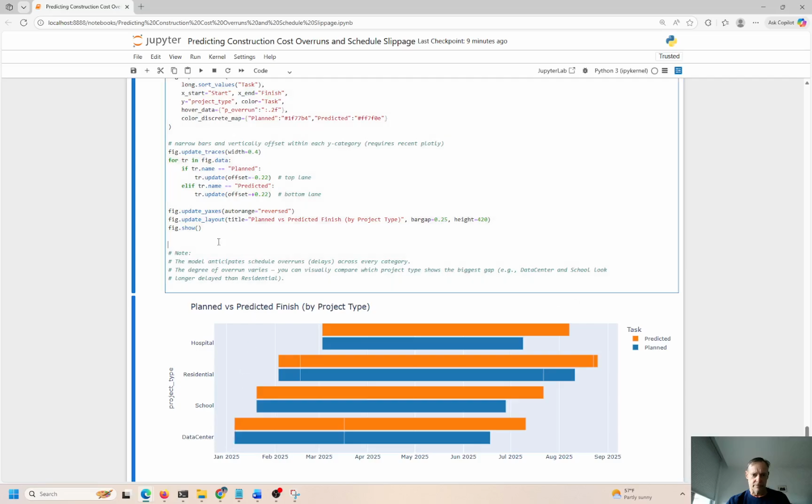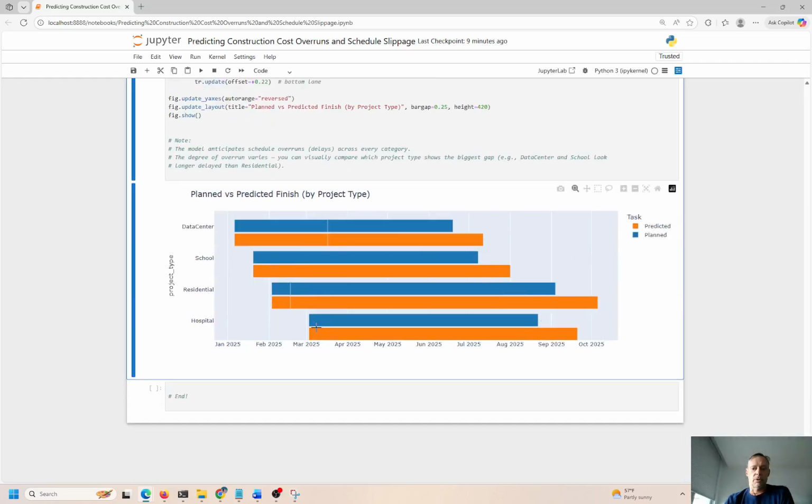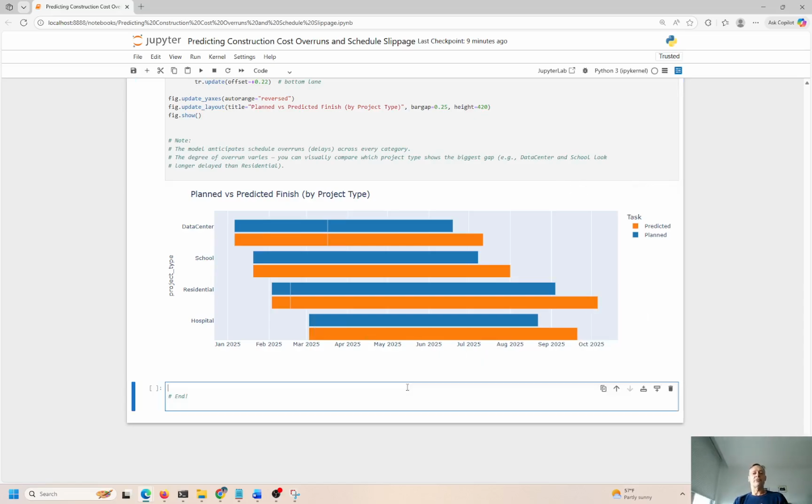Wait a second, everything just flipped on me right there. Okay. And the last thing here is hospital, planned March 3rd and finish August 22nd. Planned March 3rd, finish September 20th. So the only takeaway in this view is all of these predicted time to completion for these construction projects are always longer than the planned.